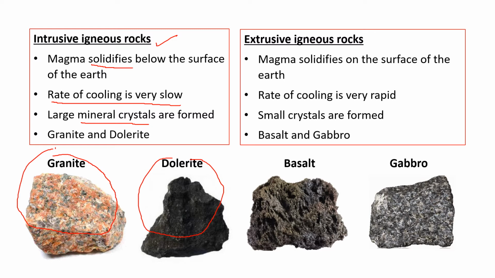On the other hand, when you talk about extrusive igneous rock, magma solidifies on the surface of the earth, meaning outside. That's why the cooling is very rapid. Due to the open atmosphere, it is rapid cooling. Therefore, crystal formation is small. Examples of extrusive igneous rocks are basalt and gabbro.